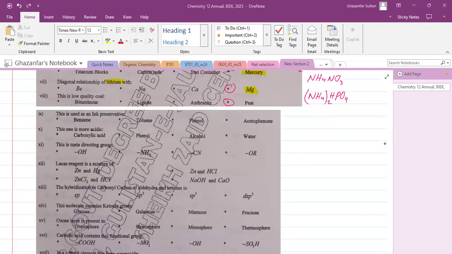Now see the question, MCQ number 9. This is used as an ink preservative. This is from the uses of phenol in your book, that is given on page number 179. And the answer is phenol. So the correct answer is phenol.